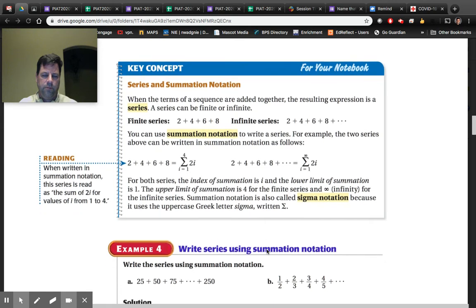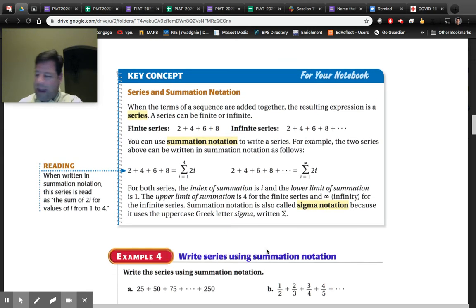So here we go, A, B. Write this using summation notation. This is example number 4. Letter A is 25 plus 50 plus 75 plus ... and then it says 250. Okay, so that's finite. B is 1/2 plus 2/3 plus 3/4 plus 4/5 plus ... That one is infinite. Dang right it is.